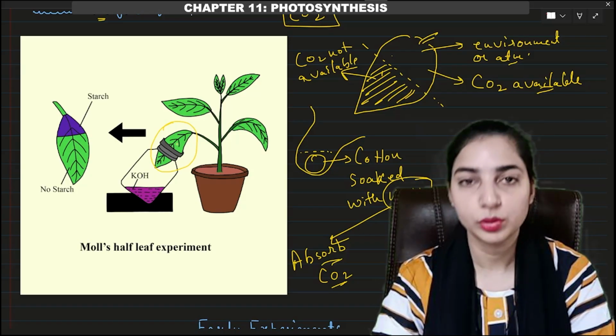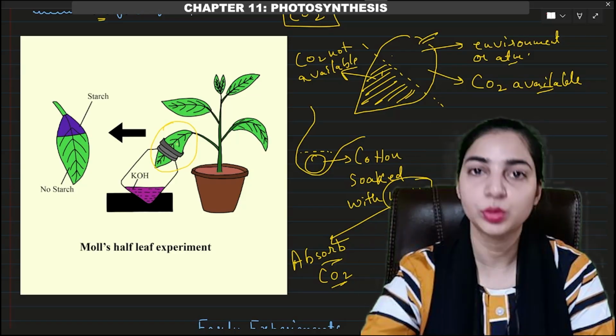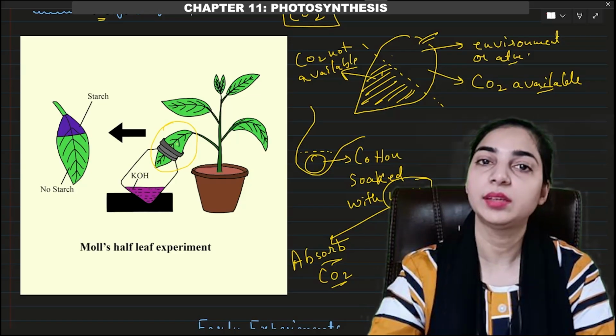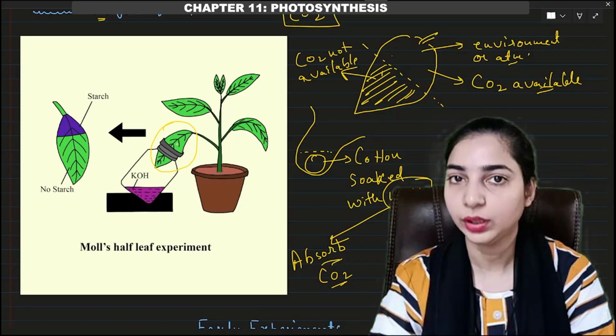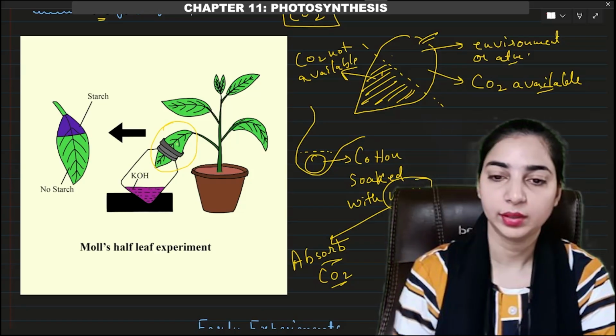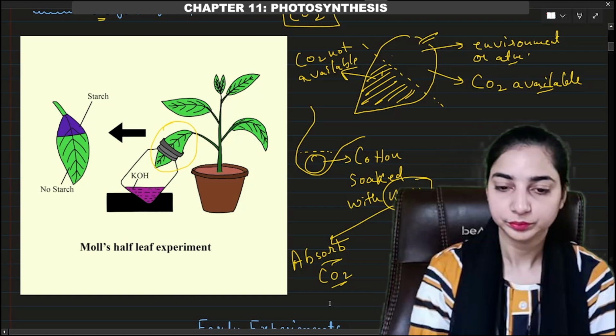So no glucose formation took place, whereas the other half part of the leaf, which was exposed to the atmosphere, received the carbon dioxide, so photosynthesis was done. Glucose formation took place. So this experiment showed the importance of carbon dioxide.